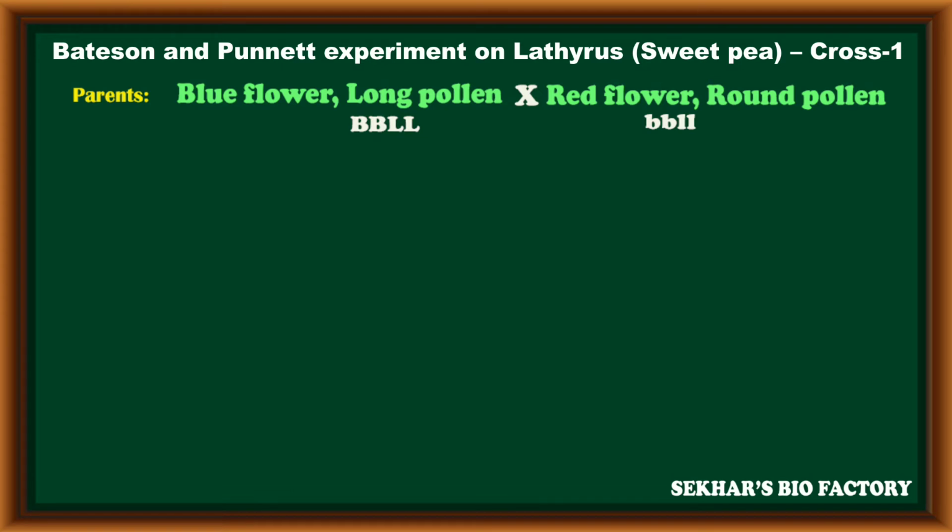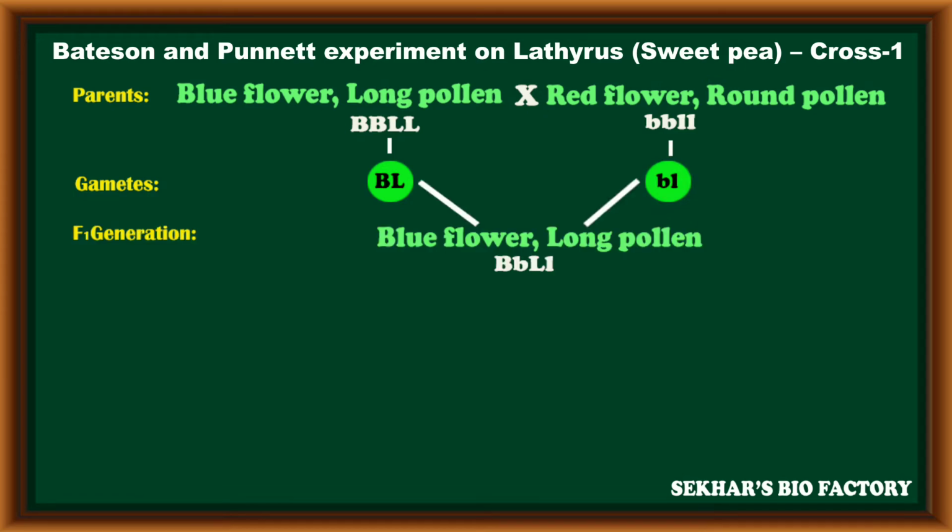By crossing these two parents, because of the homozygous condition, each can produce only one type of gametes. The first parent's gametes all carry capital B, capital L alleles. The second parent's gametes all carry small b, small l alleles. These gametes fuse to form the F1 hybrid. Because of the heterozygous condition, capital B small b, capital L small l, it has blue flowers with long pollen grain.